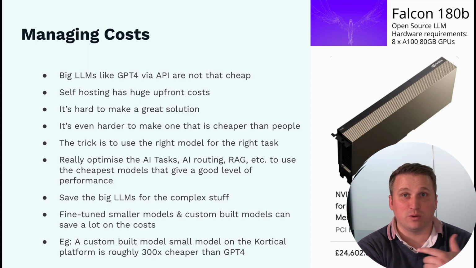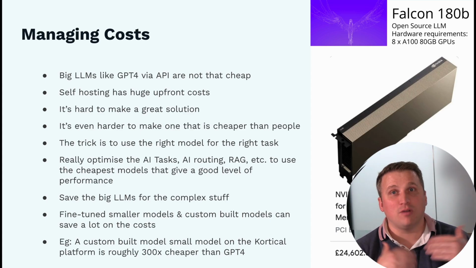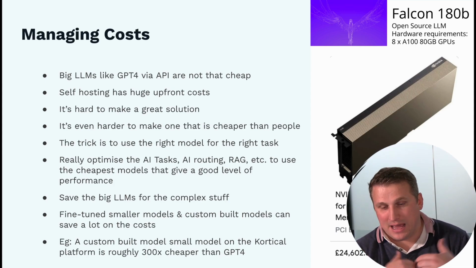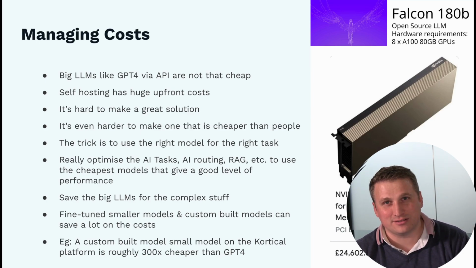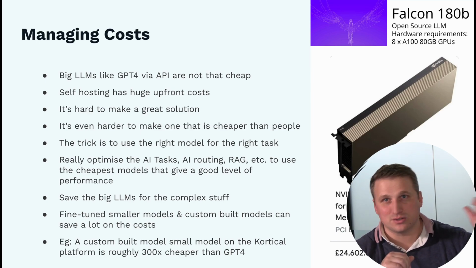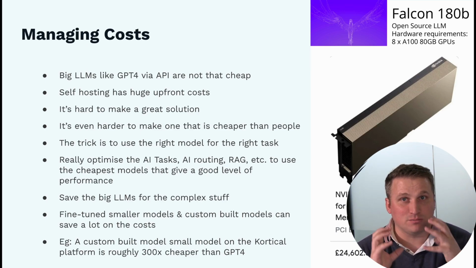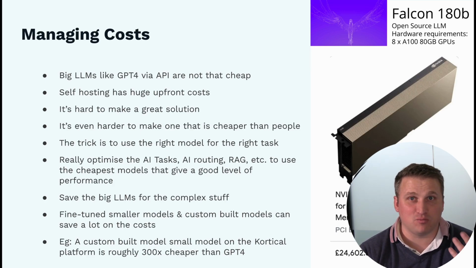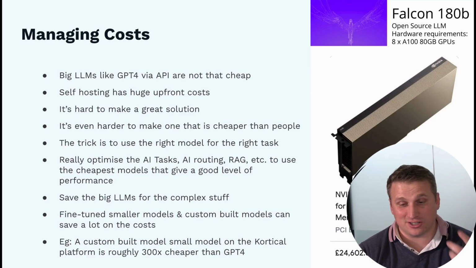One example of that is, we were trying to do sentiment analysis because we need to be able to figure out, is the customer happy, is the customer not happy. Rather than using a GPT-4 call, which will end up super expensive over time, we were able to just build a custom model in the Cortical platform, and it's roughly 300 times cheaper to run. So by being smart about whether we're fine-tuning the models, using GPT-3 where it makes sense, or even using Curie and Babbage and all that sort of stuff, we can really manage the cost, bring that down, and realize those savings. That optimization step does make it a bit harder than just creating the original solution, but it's well worth it to get the savings.